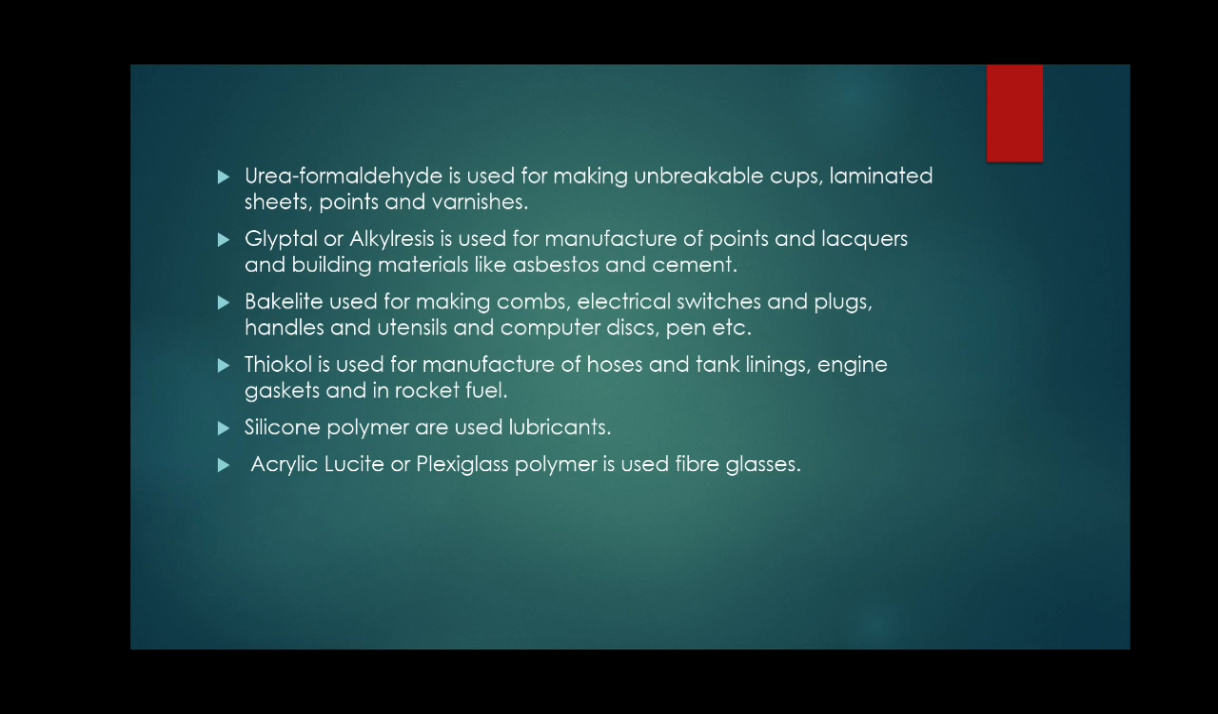Urea formaldehyde is a polymer. It is used for making unbreakable cups, laminated sheets, paints and varnishes. Bakelite is used for making combs, electrical switches and plugs and utensils. Silicone polymers are used as lubricants. Acrylic is used in fiberglass.